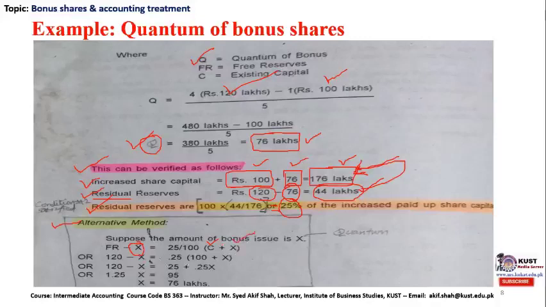Here x is the unknown amount, which is the quantum of shares we are trying to find out. With simple mathematical rearrangement, following the rules of equations, we come up with the final answer for the unknown x, which is once again 76 lakh. This is the quantum of issuance for this company, on the basis that 25% residual reserves need to be available in the free reserve of the company after issuance of bonus shares.